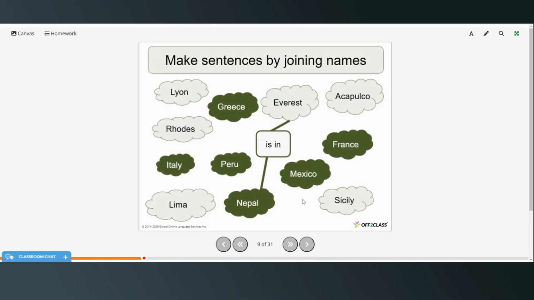All right, so now see if you can make some of your own sentences by joining these names. An example, Everest is in Nepal. So go ahead and make your own sentences. You can pause the video while you do that, and then restart when you're ready to continue.